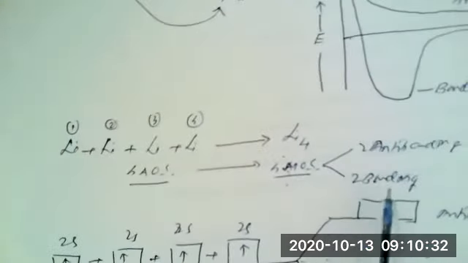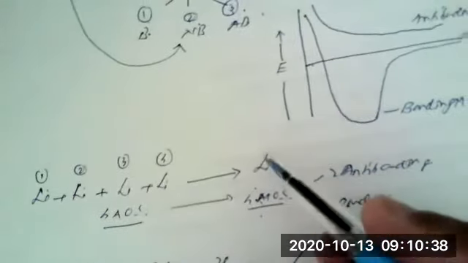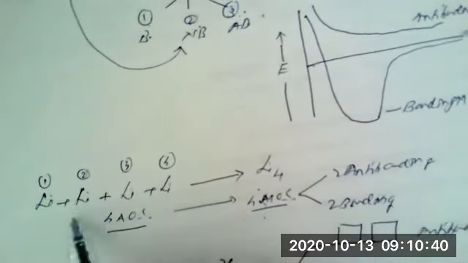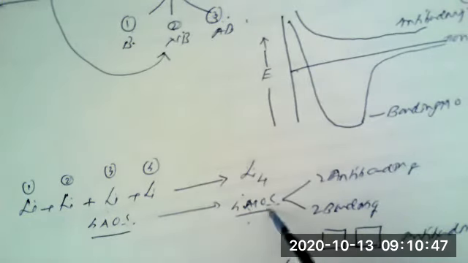Now, based on this concept, if we elaborate for the formation of the Li4 molecule, four lithium atoms can contribute their 2s electrons, they give rise to four molecular orbitals, amongst which half will be bonding and half will be anti-bonding.